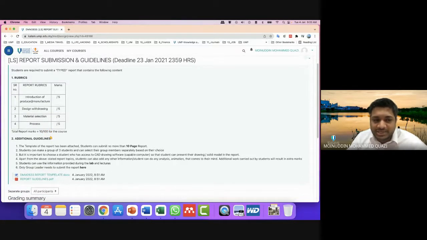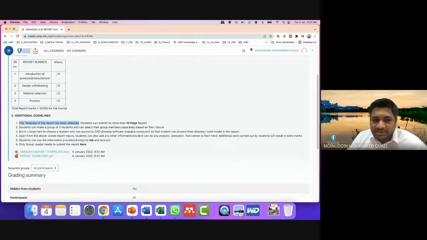What are the additional guidelines? The template of the report has been attached. Okay, so if you go down, you can see in the Microsoft Word file, the report template has been attached. So you can download it and start filling inside the template. Students can submit no more than 10 pages. So the page limit for the report is 10 pages.